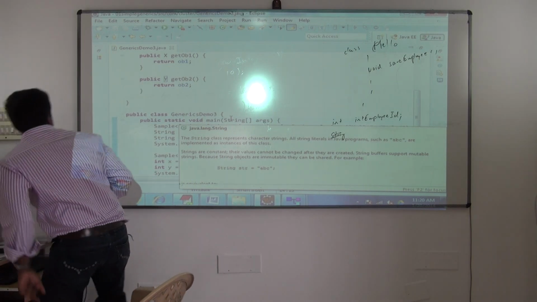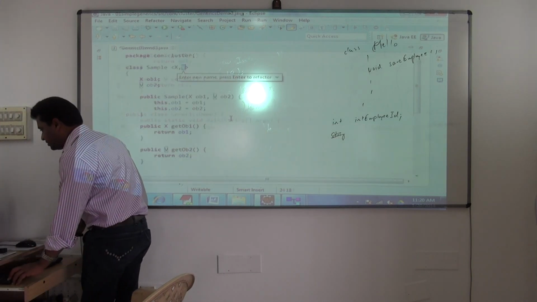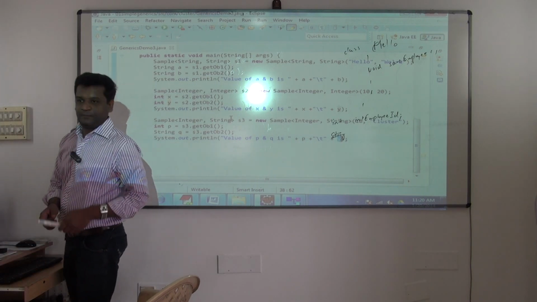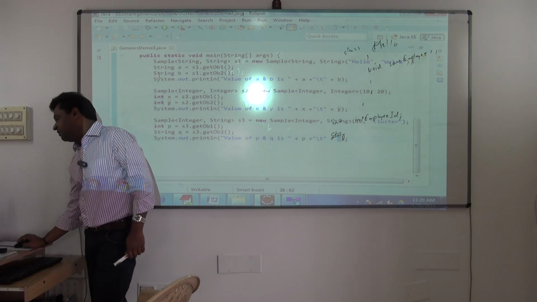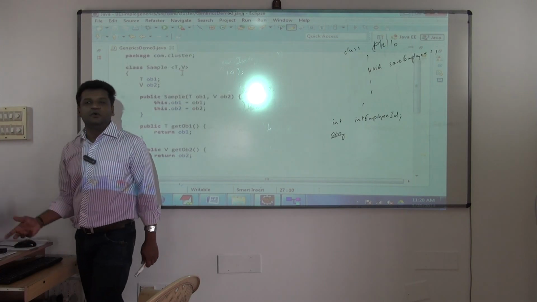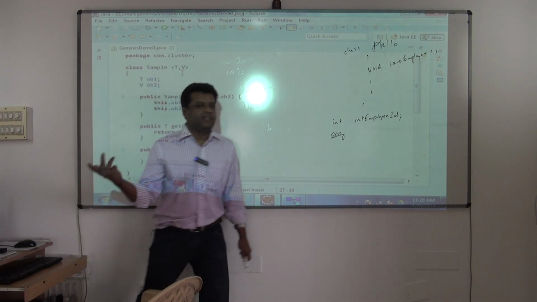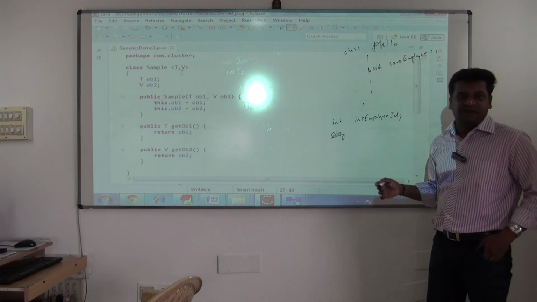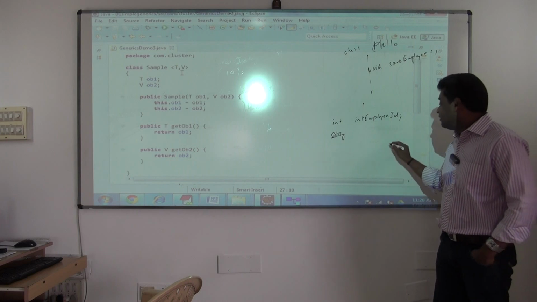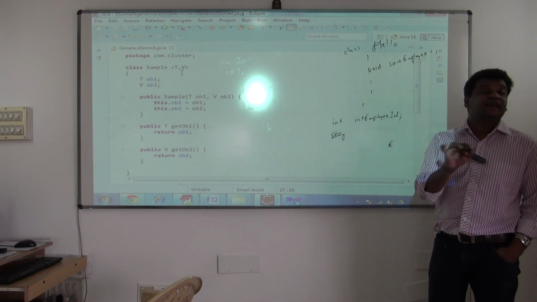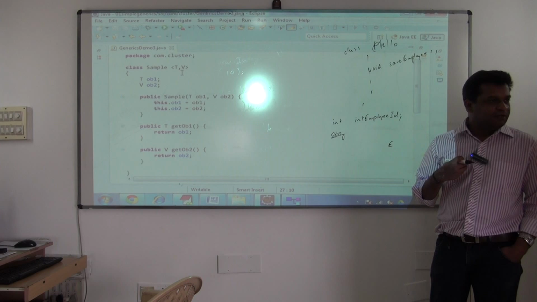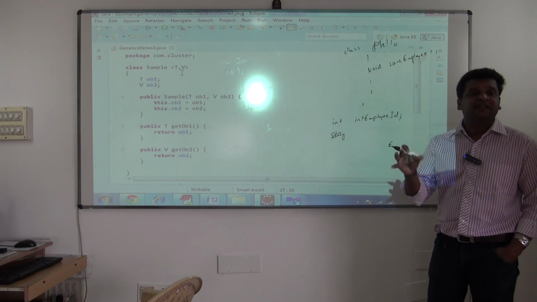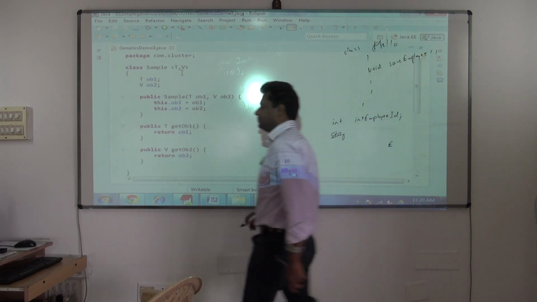And one more thing: when we are writing our generic classes, the common convention we follow is T only. After that we can go with V, U, anything. T, V, X, Y, anything you can go with. But in collection classes, for a class related to collections, they use something called E. E means element. This is the convention they follow. For our classes you can use anything, but generally we use T.